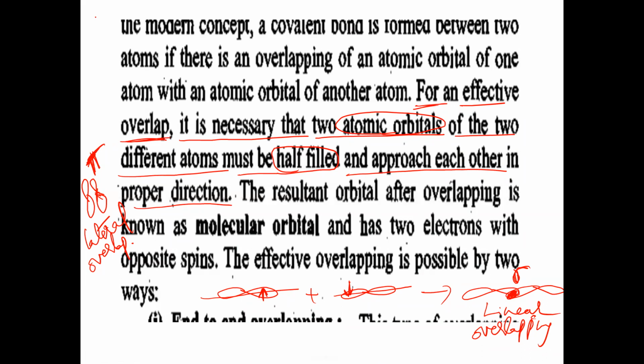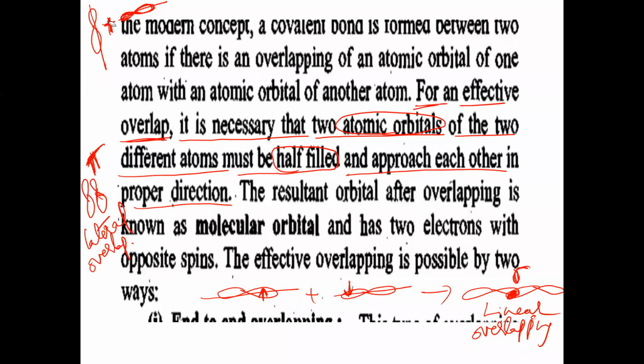Suppose imagine here one orbital is like this, one p orbital, combining with another p orbital like this. Now we have taken two p orbitals. This p orbital is like this, so its axis is like this, and the axis of the other orbital is like this. Now, these two axes of the two atomic orbitals are neither on the same axis nor parallel to each other. These two atomic orbitals are not parallel to each other, so pi bond cannot form. And also, these two atomic orbitals are not present on the same axis.